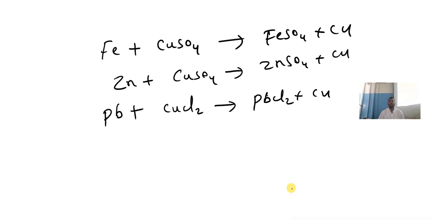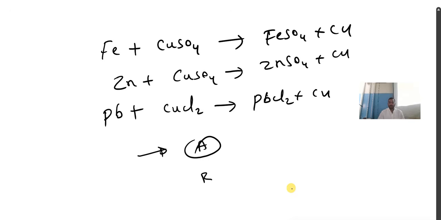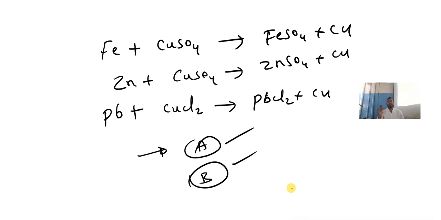Children, based on displacement reaction, they will give the question like this. They will give A and B. In which displacement reaction will take place? You have to identify. You remember now? A highly reactive metal can displace a least reactive metal. You remember that reaction now?